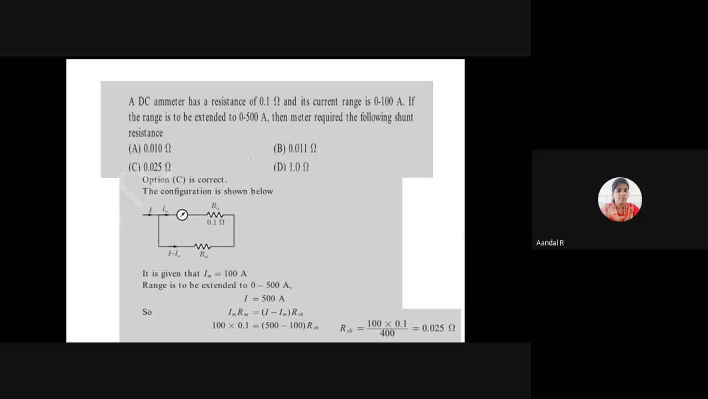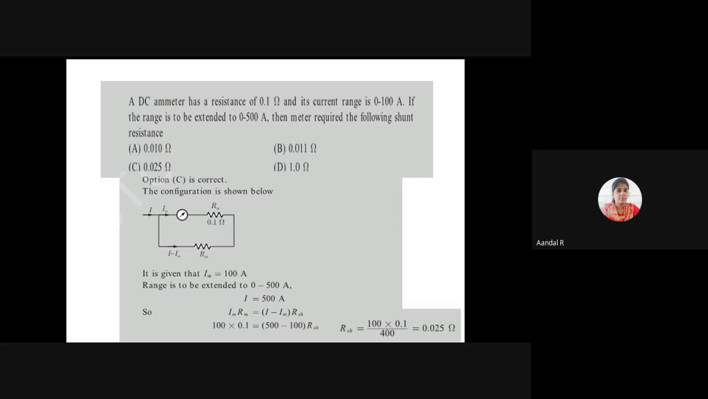Series. Yes. If I want to extend the voltage range, then the resistance should be connected in series. Good. So here the resistance is connected in parallel to extend the range of current. We have to find the value of the resistance. The total current is 500 ampere. Through this 0.1 ohm, the current is 100 ampere. In the parallel, the remaining 400 ampere will flow through the shunt.